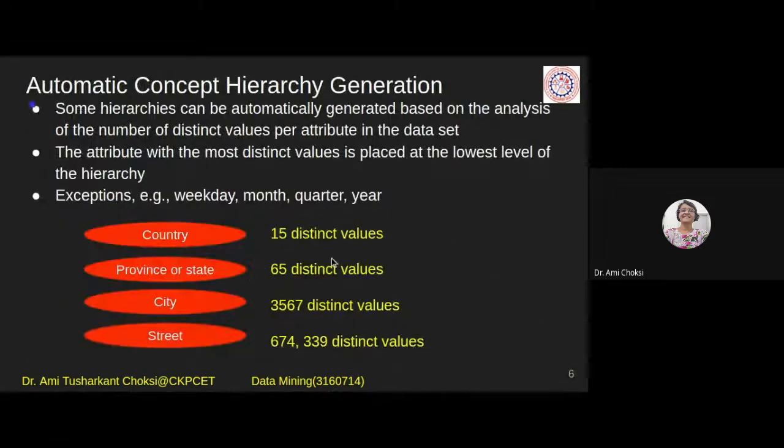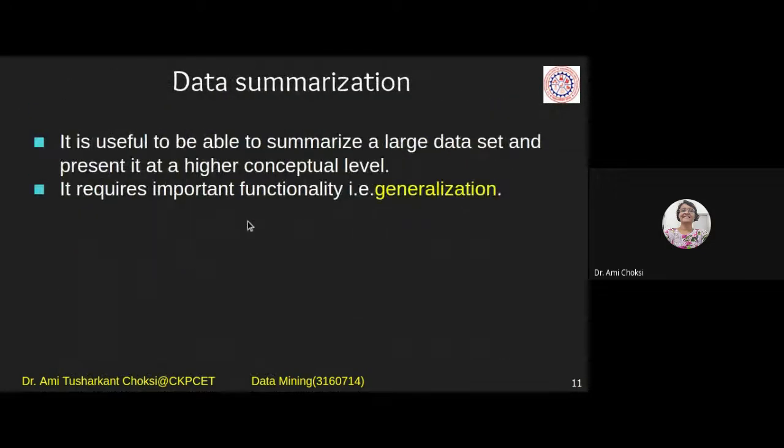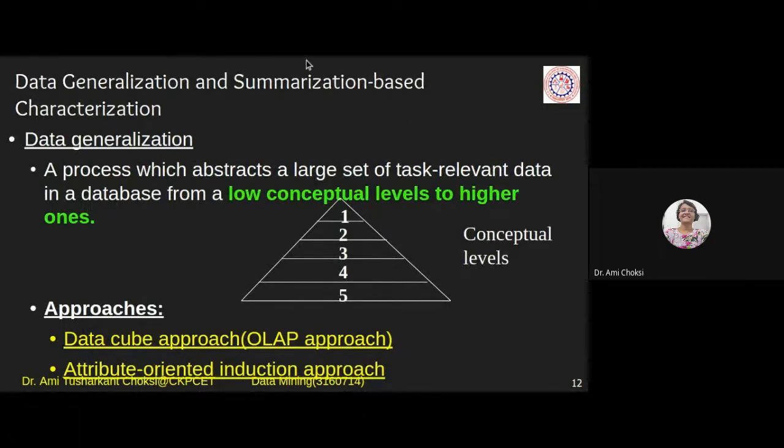So, in the previous lecture, we have seen data characterization, discrimination, summarization, right? Data generalization and summarization-based characterization. That is what we have seen, right? So now we want to see the approaches. They are the data cube approach and the attribute oriented induction approach, right? For that,